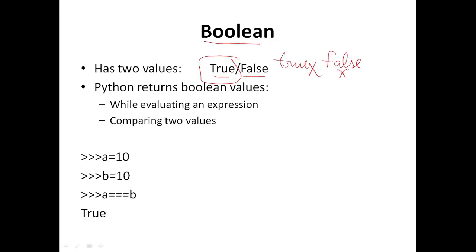You have to write exactly like this. So Python returns Boolean values while evaluating an expression and while you are comparing two values using some comparison operator. Basically this syntax is wrong. You have to write A == B. So this will return you True.